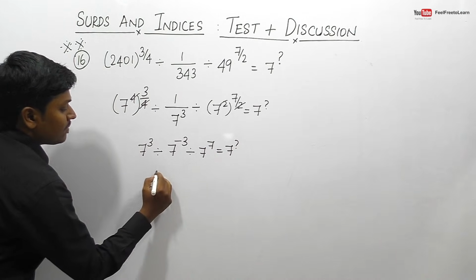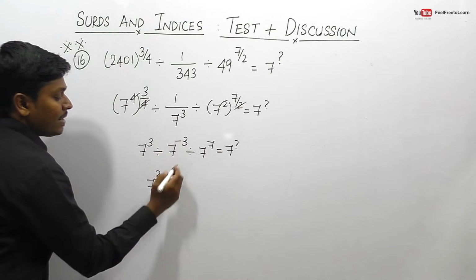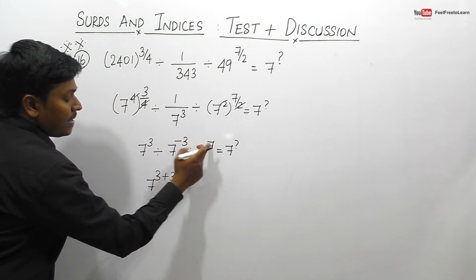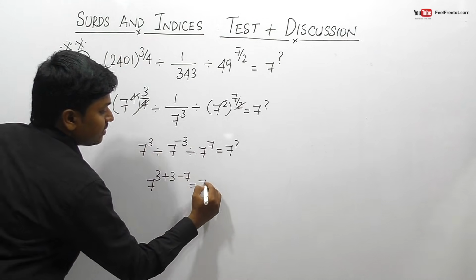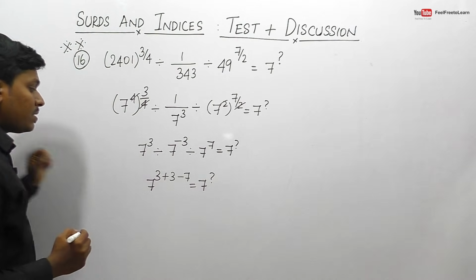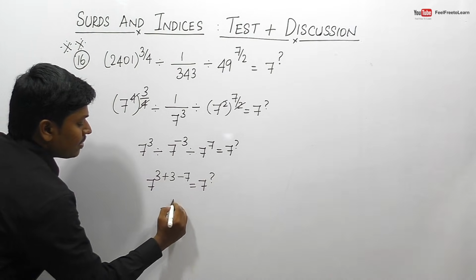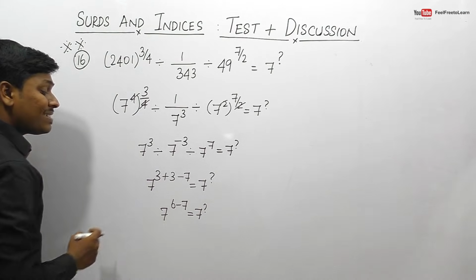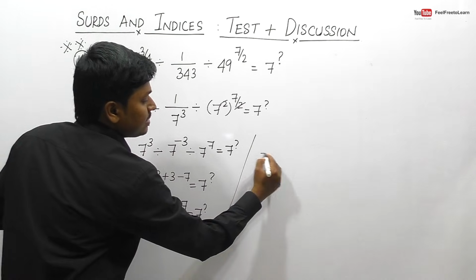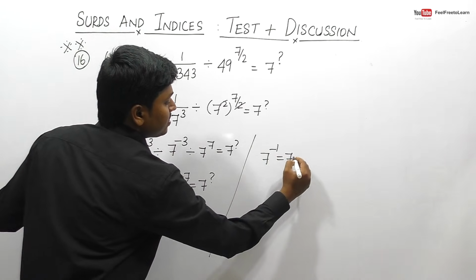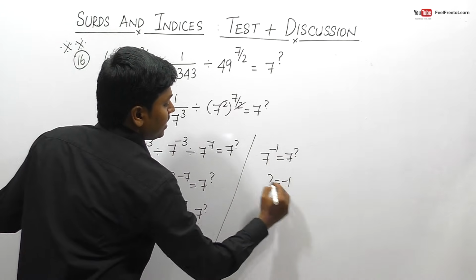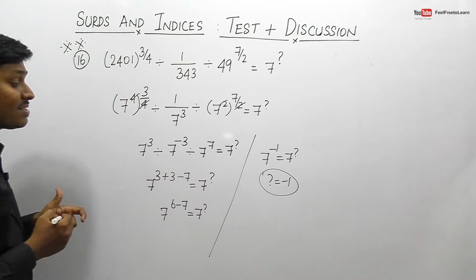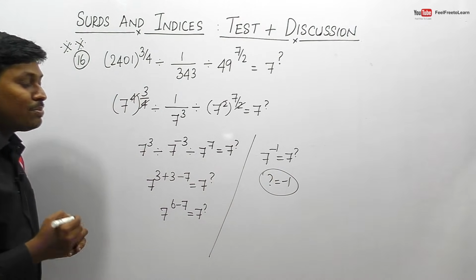So this can be done as 7 power 3, so minus of minus 3 will be plus 3, and minus of 7, right? So minus of 7 is equal to 7 power question mark. So 3 plus 3 will be 6, right? So 7 power 6 minus 7 is equal to 7 power question mark. So 6 minus 7 will be minus 1. So finally this can be done as 7 power minus 1 is equal to 7 power question mark. So finally we got an answer for question number 16, that is question mark is equal to minus 1.